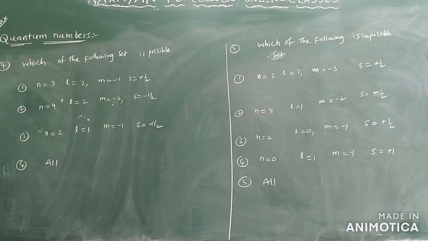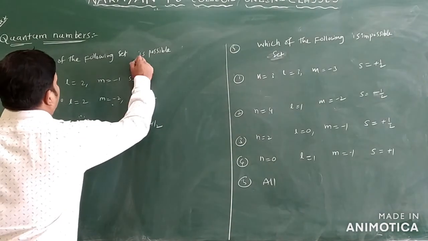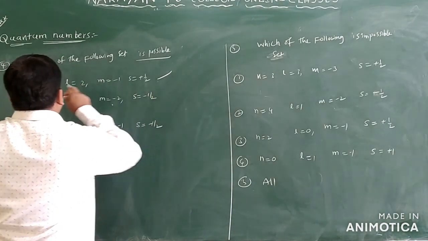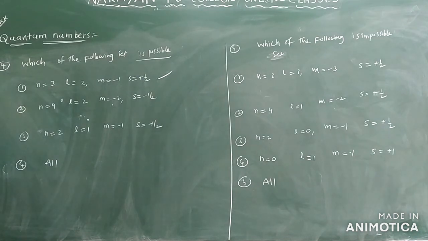So the next question we have: which of the following sets is a possible set? They are asking only. Here they have given 4 options. The first option we have is n equal to 3, L equal to 2, m equal to minus 1, S equal to plus or minus 1 by 2. Now you can see n equal to 3 is given. Okay, this is the third orbit.